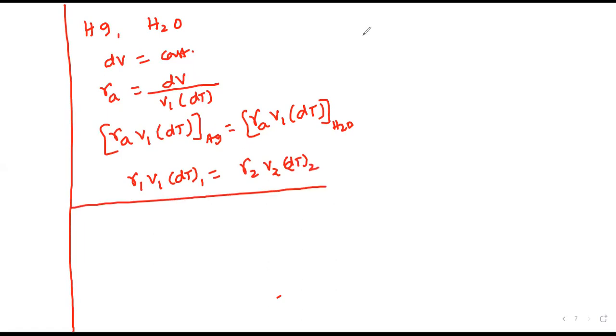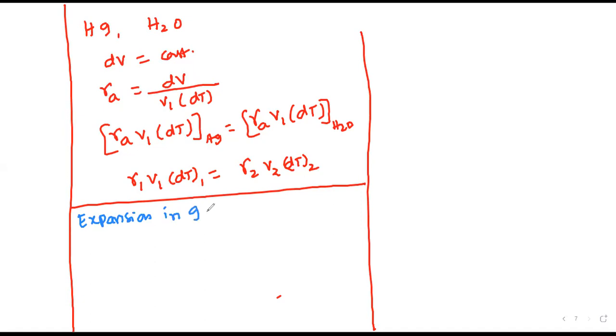And then the next one is thermal expansion in gases. In thermal expansion of gases, firstly we have the gas laws. The first one is Boyle's law. It states that at constant temperature, the pressure of a gas is inversely proportional to its volume.